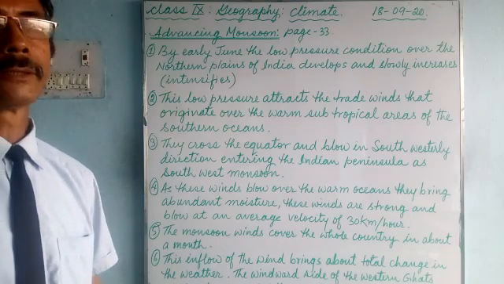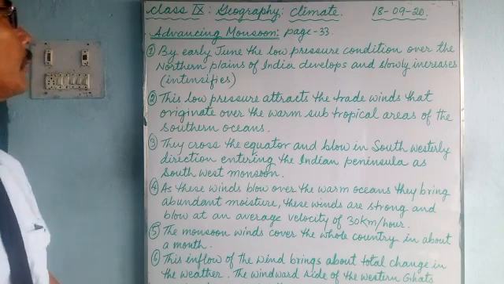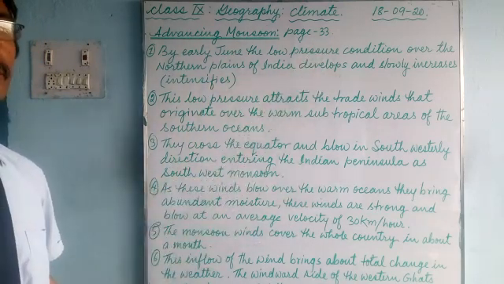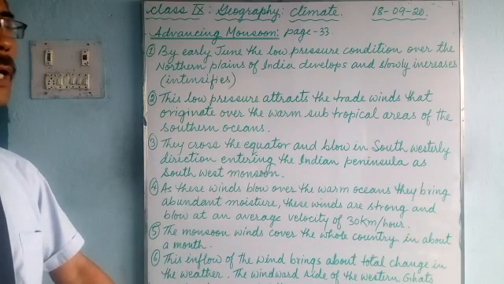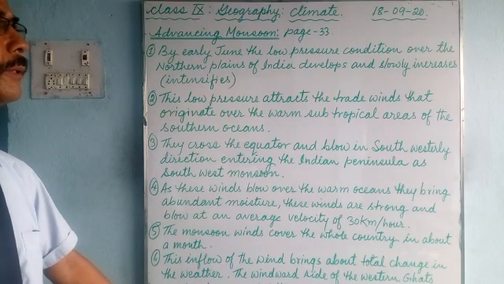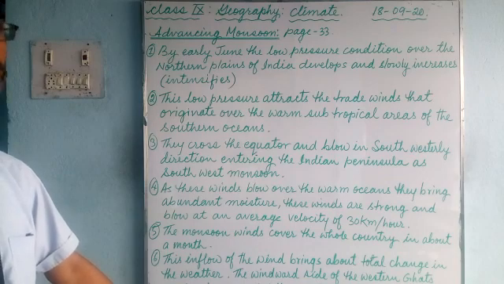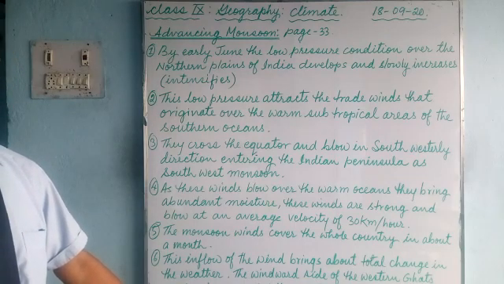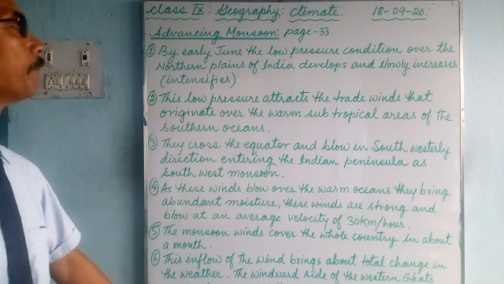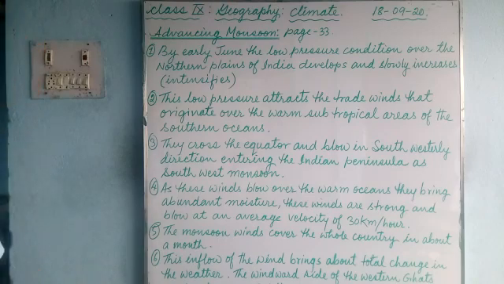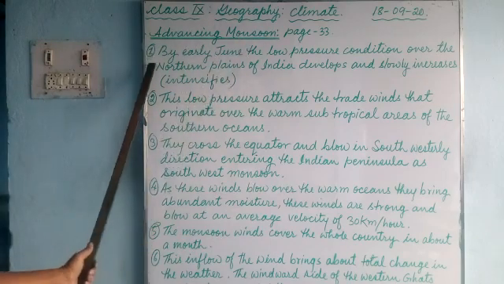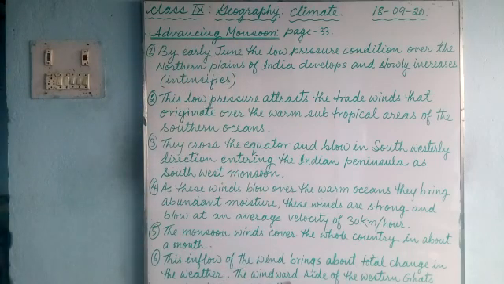We are doing climate and we have reached advancing monsoon from page 33. So now the climate of India is monsoonal and we experience monsoon climate during certain periods of the year, for certain months. Now here, advancing monsoon. There are altogether 6 points over here. Let us go one by one.